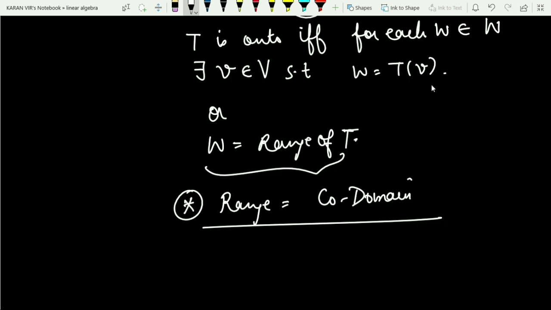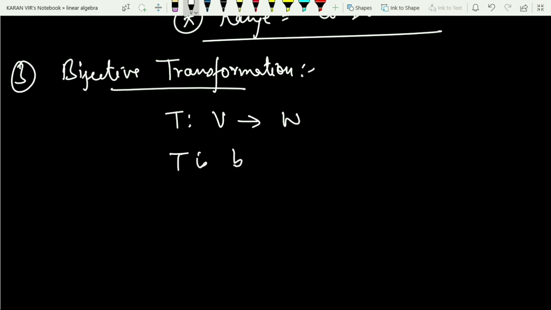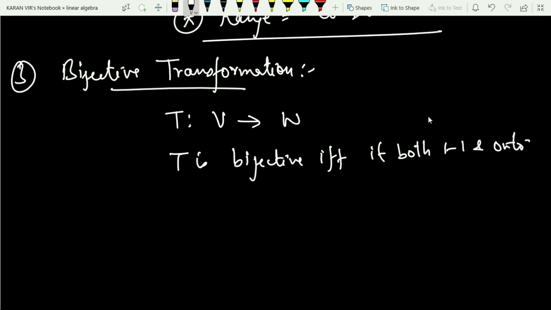Moving on to the third one, that is bijective. When can I say a map or a linear transformation is bijective? Again, T is any linear transformation which is defined from V to W over some field F. So this T is said to be bijective if and only if it is both 1-1 and onto, the two things holding simultaneously. So that is the definition of a bijective linear transformation.